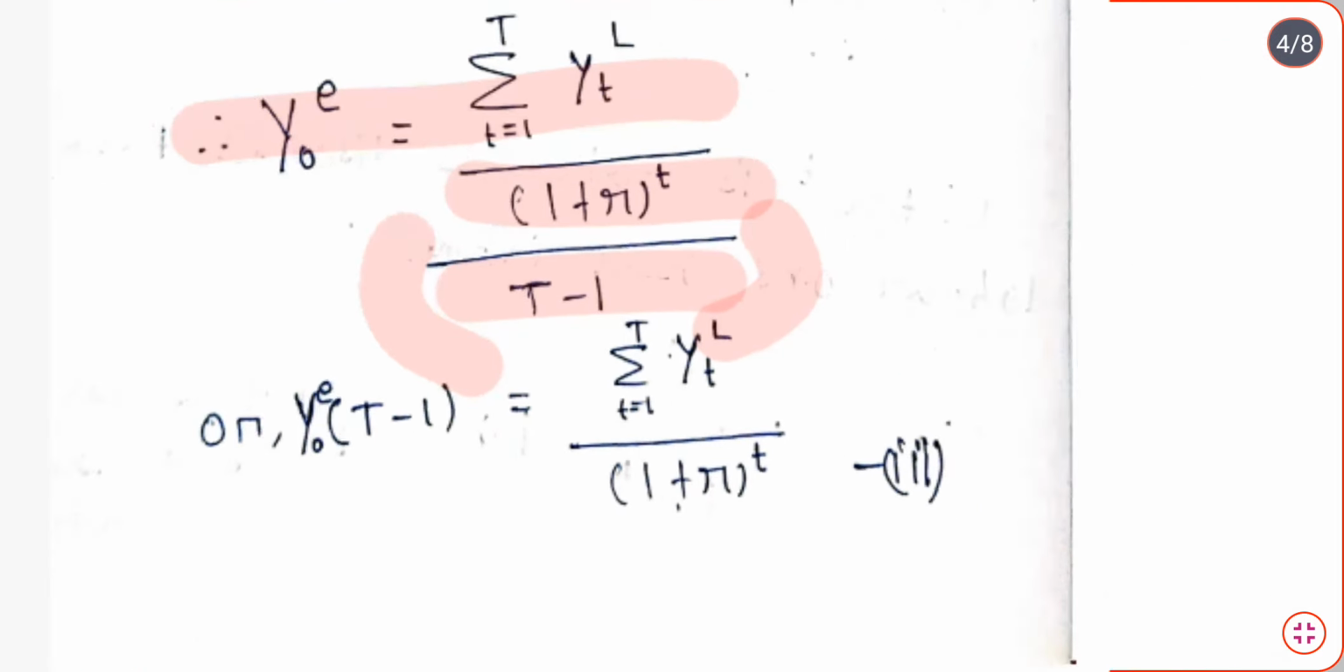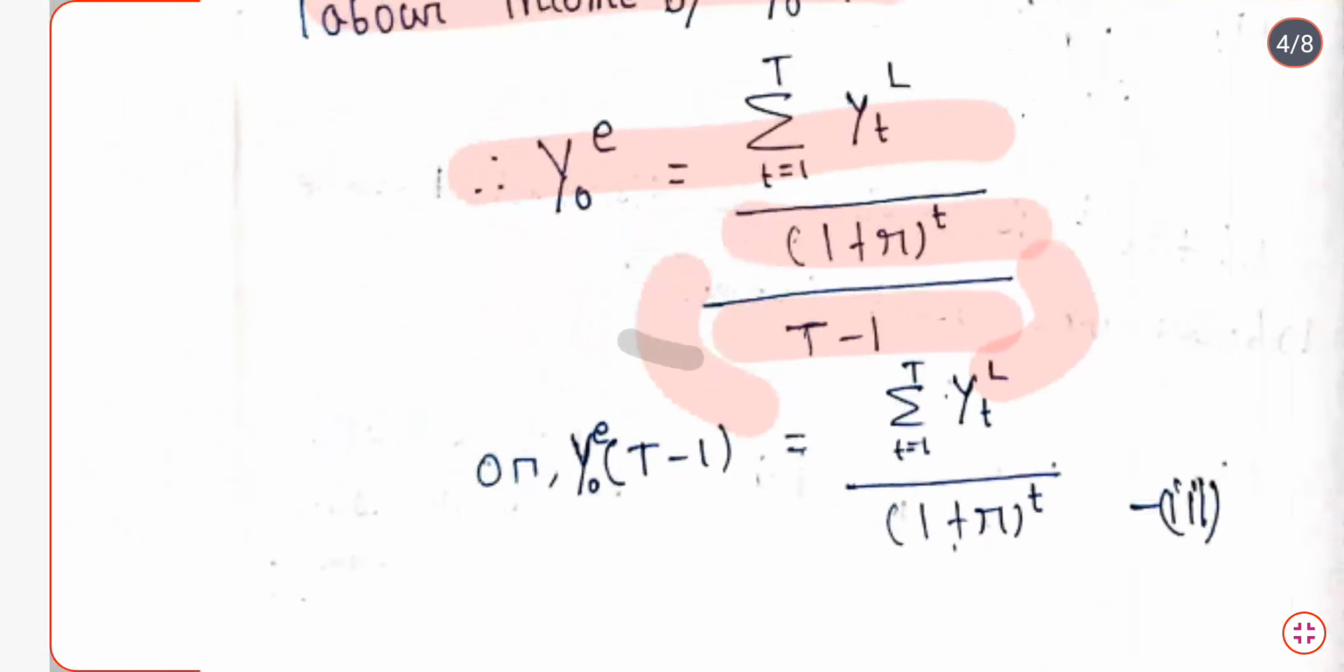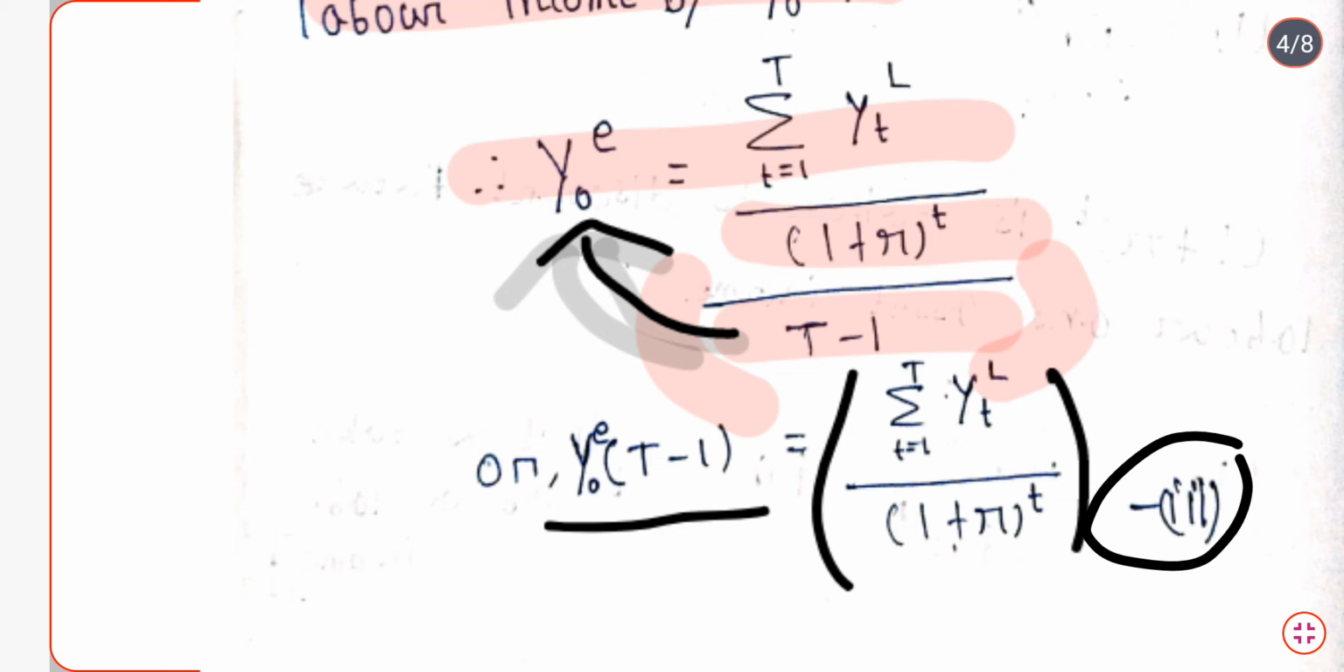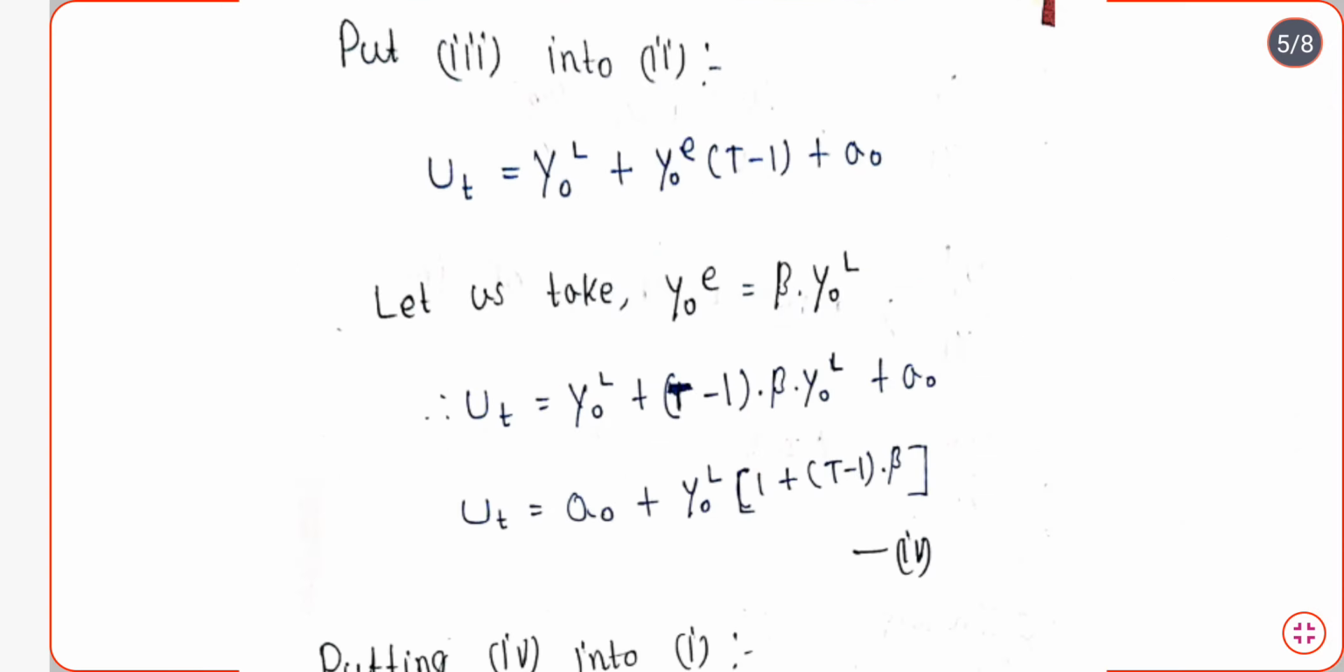If we cross multiply this entirely with Y0E, what will be obtained? We will get Y0E into T minus 1, and this summation will remain on the right-hand side. So this is our third equation. Putting this third equation into equation number 2, we are getting this type of value.